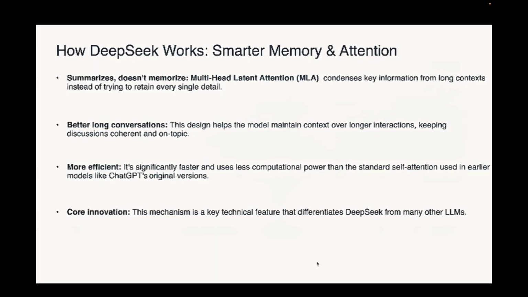Next, let's see how DeepSeek works. DeepSeek uses a special mechanism called multi-head latent attention or MLA. Instead of memorizing everything, it summarizes important information from long inputs. This allows DeepSeek to handle long conversations more effectively while staying accurate and focused. At the same time, this approach reduces computational load, making the model faster and more efficient than traditional attention methods. This smarter use of memory and attention is one of the core inventions that sets DeepSeek apart from many other language models.